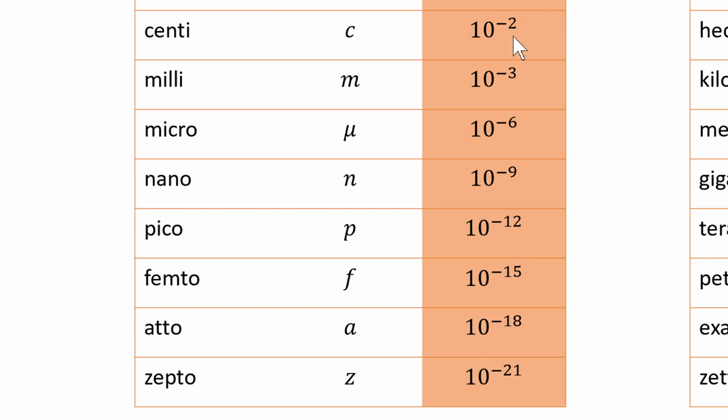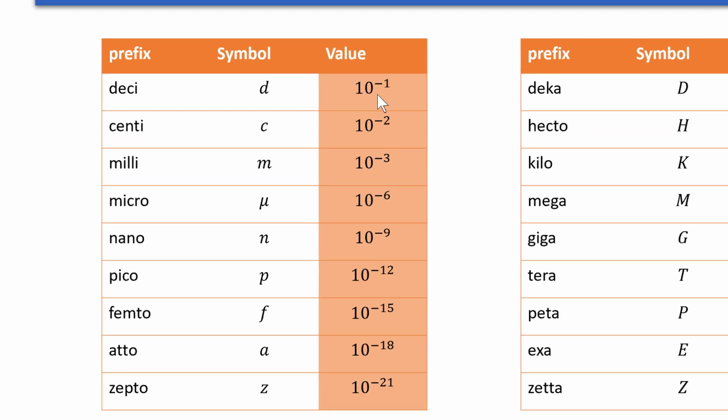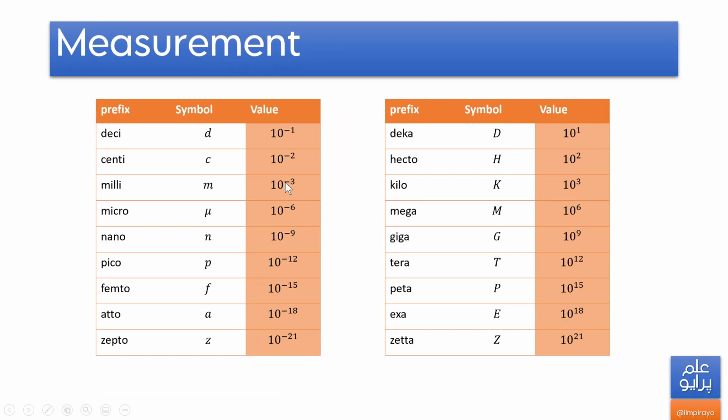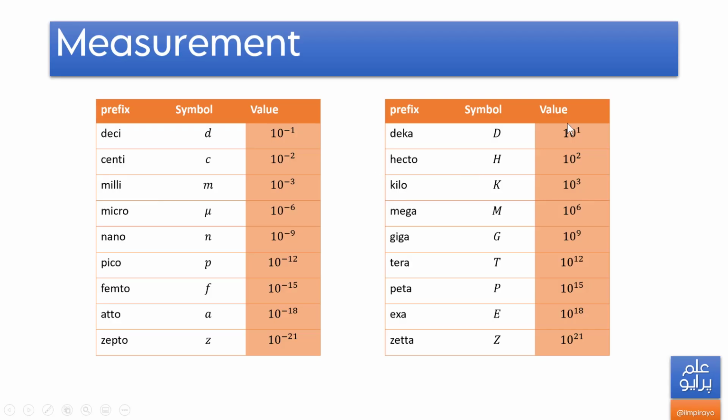For numbers less than 1, they get the exponent 10 raised to the power minus 1 to 10 raised to the power minus 20. It's some specific gap. And for 10 raised to the power 1 to 10 raised to the power 20, let's take hecto, kilo, mega, etc.